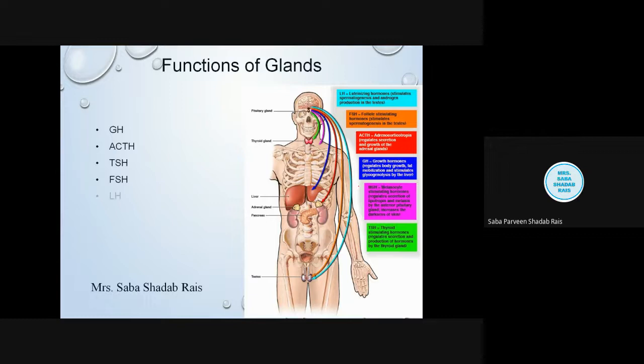Then next hormone is luteinizing hormone. Luteinizing hormone again stimulates the production of your sex hormone. Then next hormone is LTH, luteotropic hormone, or prolactin hormone, or lactogenic hormone.